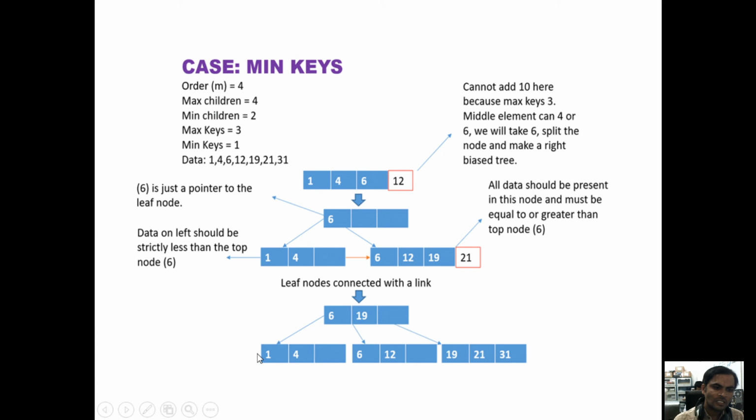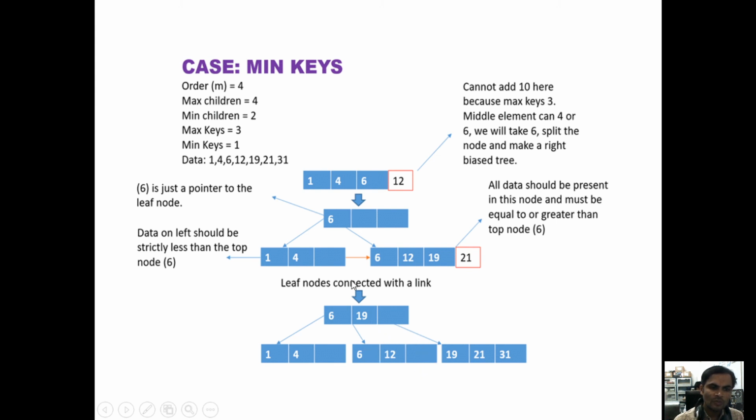Then less than 6, greater than 6, or less than 19 we can consider. See the condition between the two nodes: we can take greater than 6 and less than 19. Only those values we can store under this leaf node.